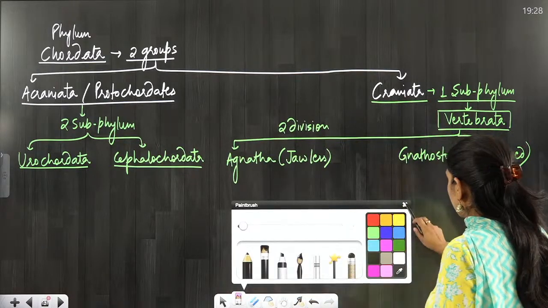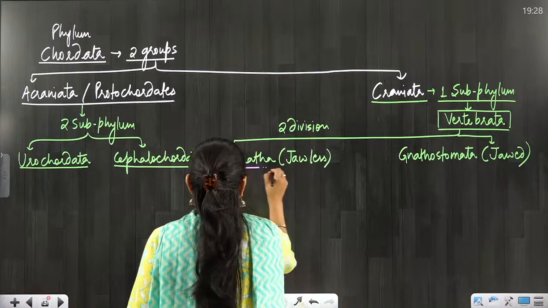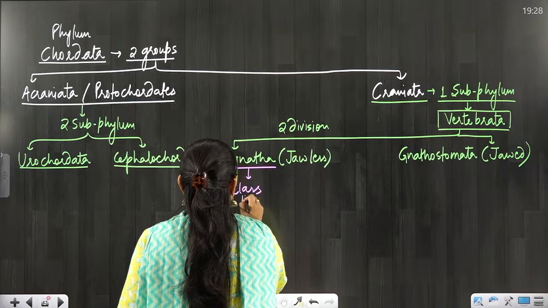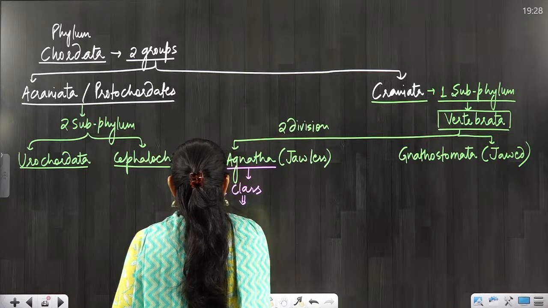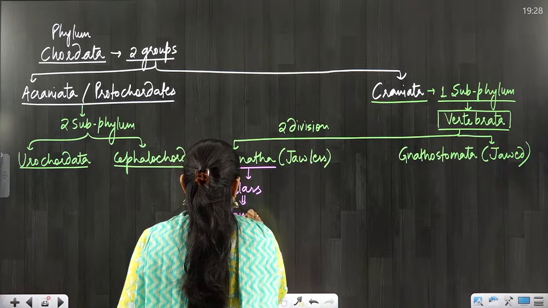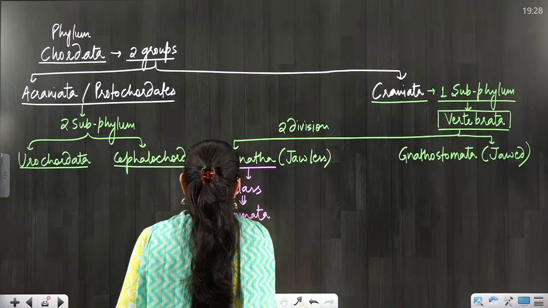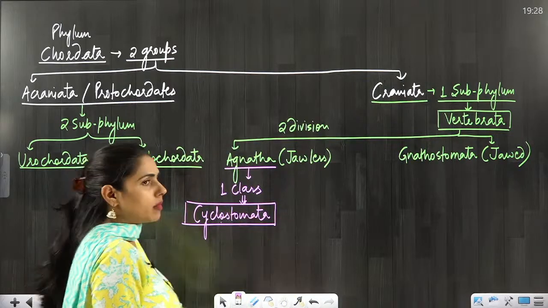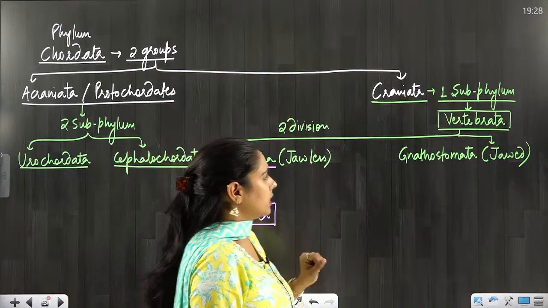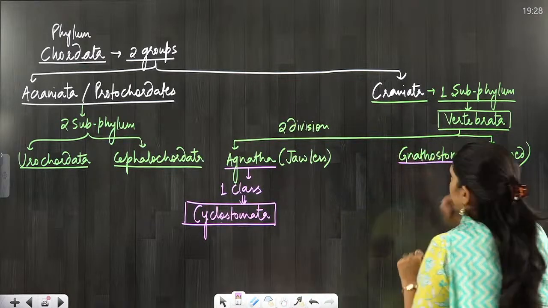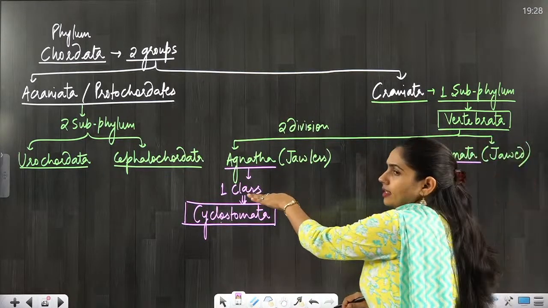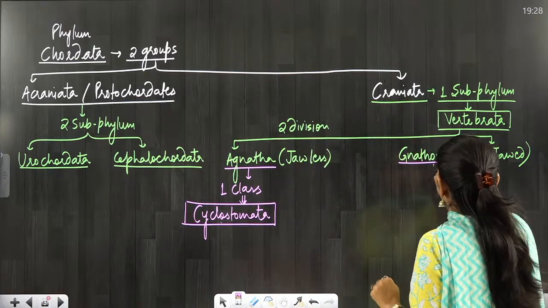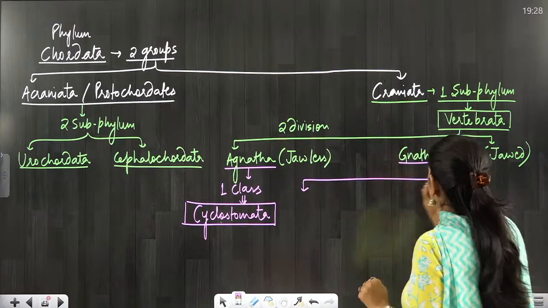Now in Agnatha, there is just one class we have to study, and that is Cyclostomata, circular mouth they have. Coming to Gnathostomata, in Gnathostomata, directly class will not come, two superclasses will come first. So there are two superclasses.